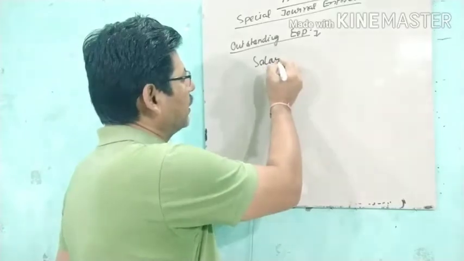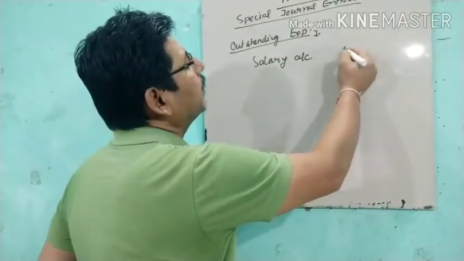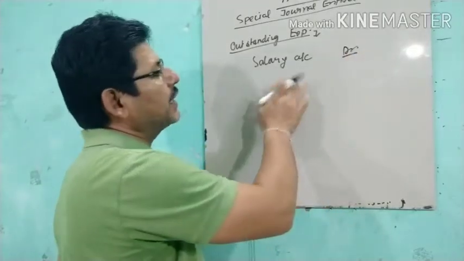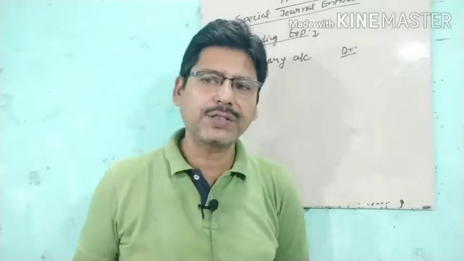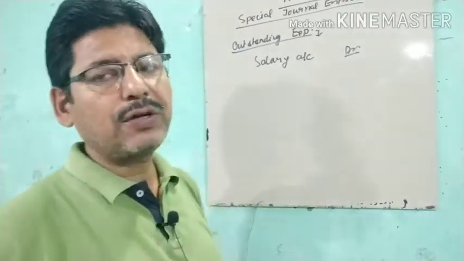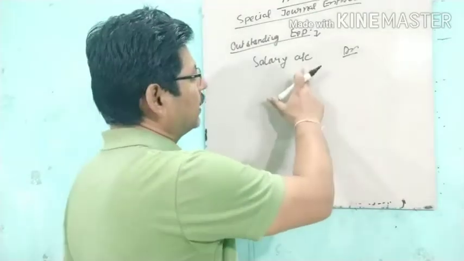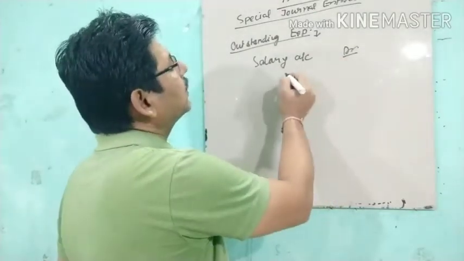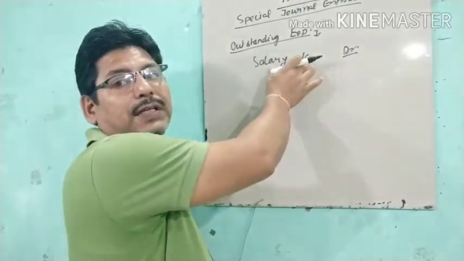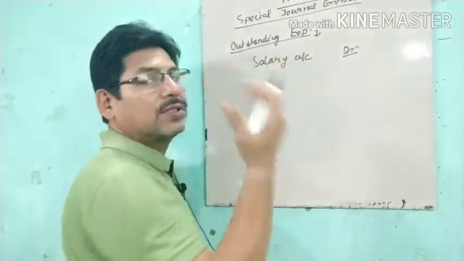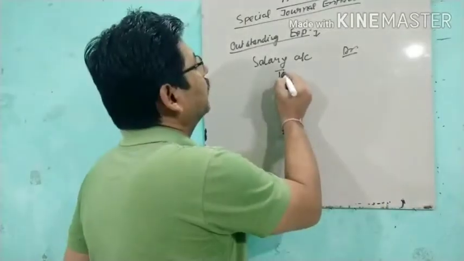So salary account debit, but this is not paid. If salary is paid, then the general entry is salary account debit to cash or to bank. But it is not paid, it remains outstanding. So what we will do, salary account debit, it is debited in the books of accounts, but because it is not paid, it will remain as outstanding in the books as a liability.